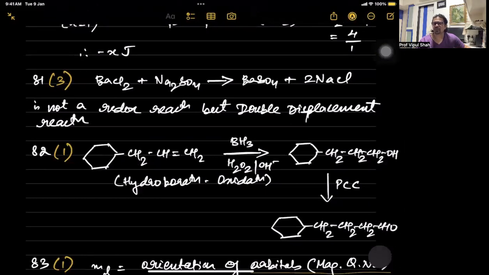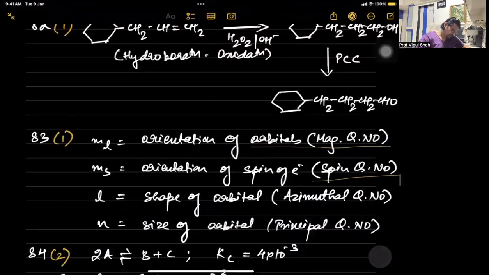So with BH3, first it forms its primary alcohol, where the OH gets attached to the carbon having more number of H atoms, which is the part of the double bond. And then with PCC, you will have the OH getting converted to the carbonyl. Remember, you can use PCC as well as PDC, pyridinium chlorochromate, pyridinium dichromate. Then next one, 83rd one.